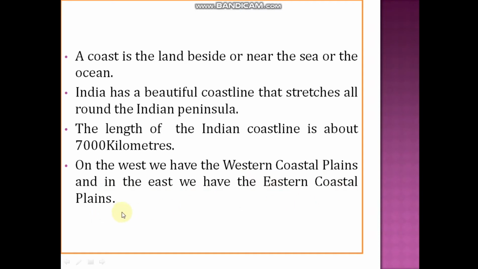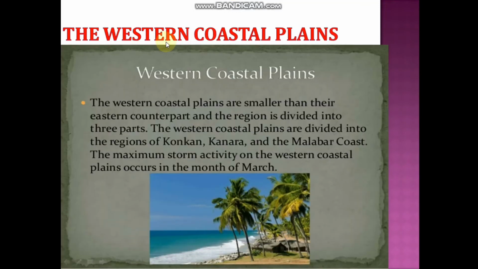So in the west direction the western coastal plain is there, and in the east direction we have the eastern coastal plain. First we shall see what the western coastal plain is. The western coastal plains are smaller than their eastern counterpart, and the region is divided into three parts.